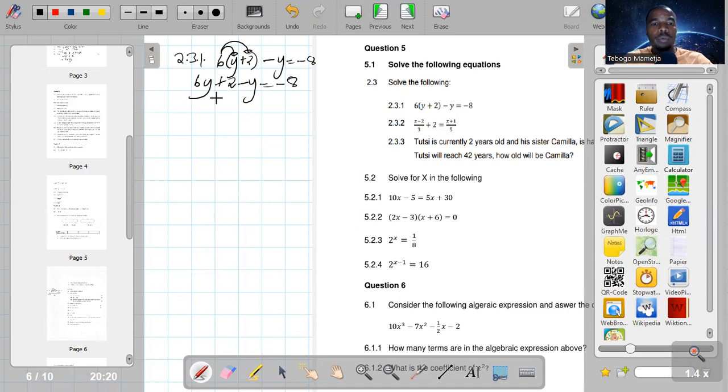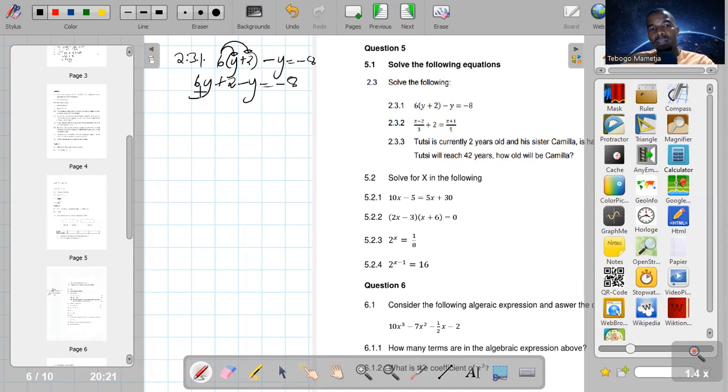So guys, when we solve equations, remember you sometimes use the additive inverse. Sometimes you can just transpose. So instead of using the additive inverse, I just want to transpose. I normally tell my learners that they can just group terms with unknowns on one side and the terms without unknowns on the other side.